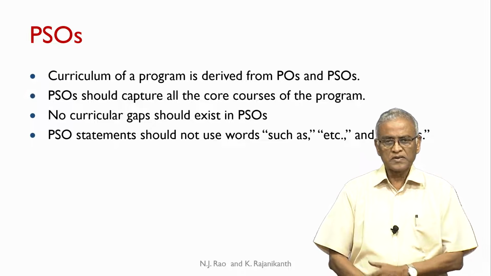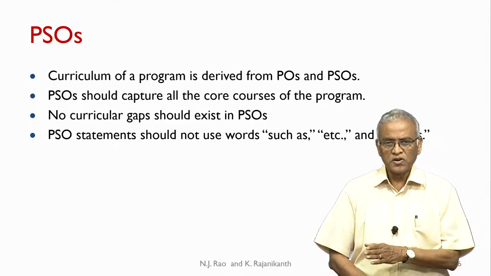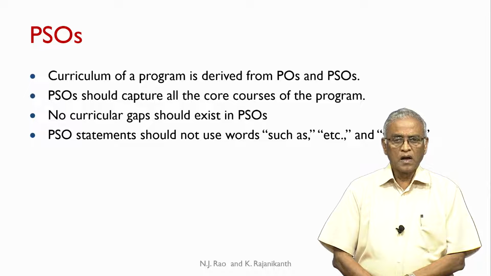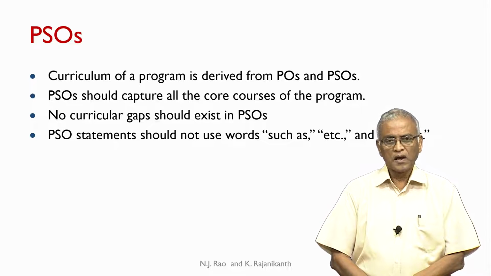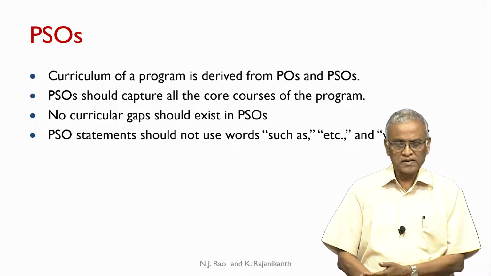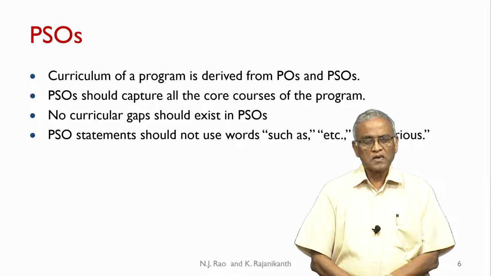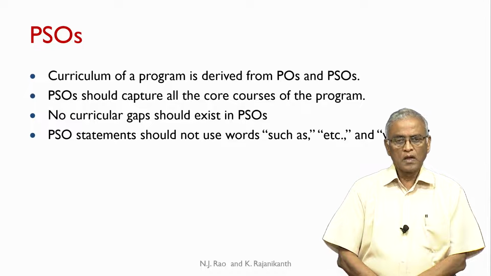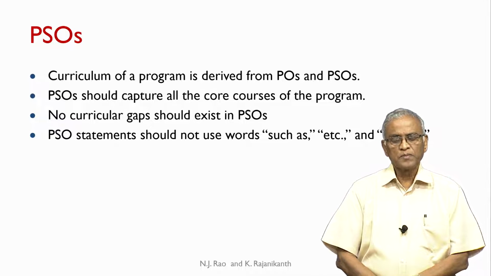Whether open electives, closed electives or professional electives, it should not be addressing those. The reason is very simple. All students should attain these PSOs, and all students will not take the same set of electives. It is for this reason that PSOs should only capture the core courses, and to that extent no curricular gaps should exist in PSOs.